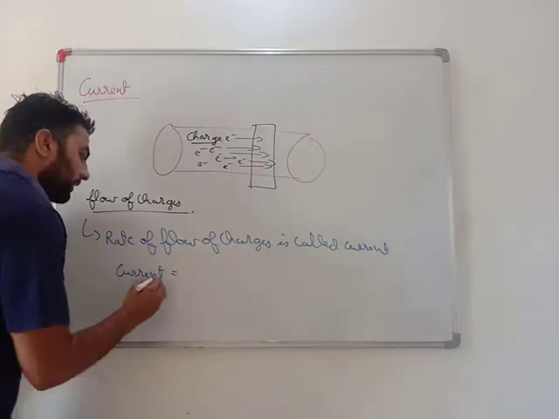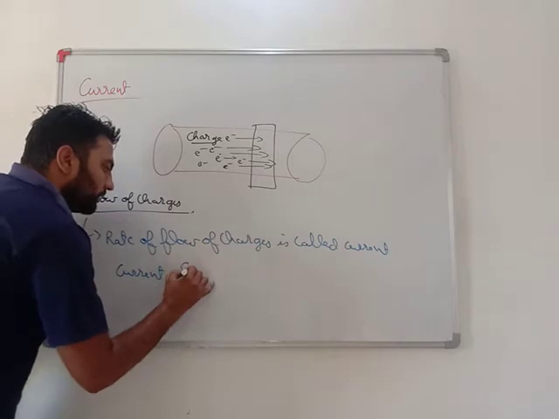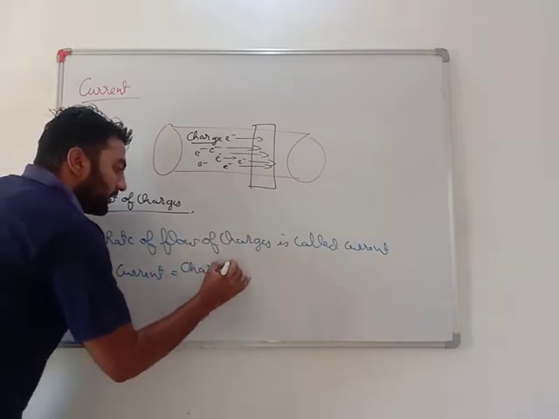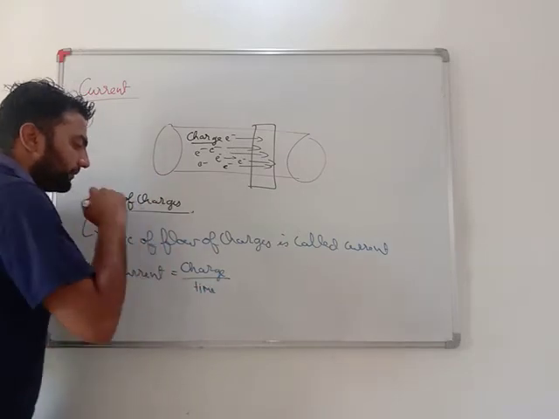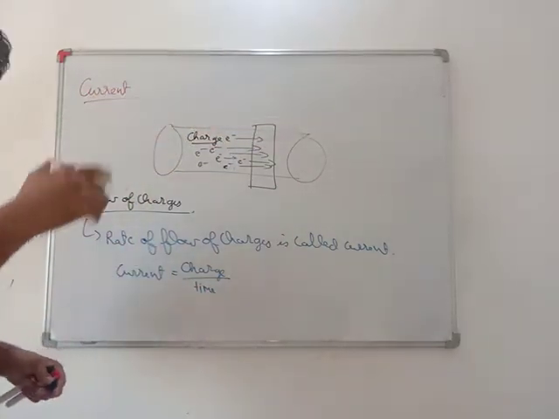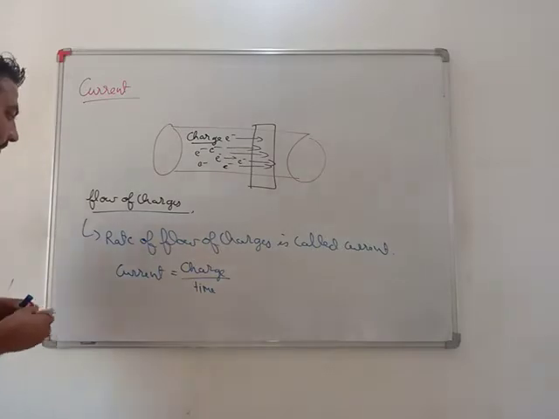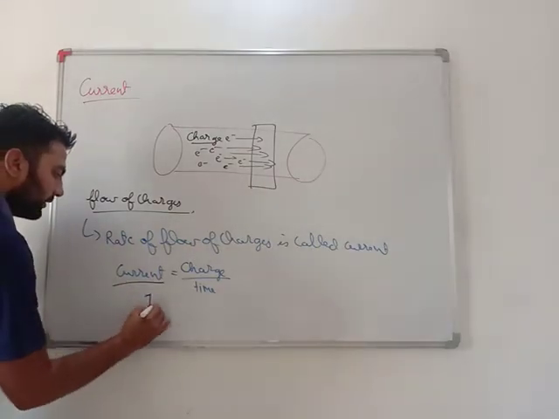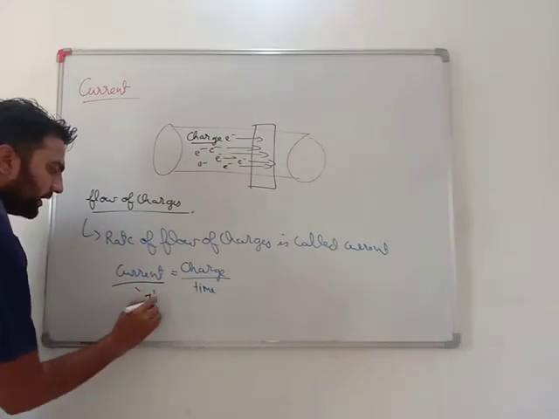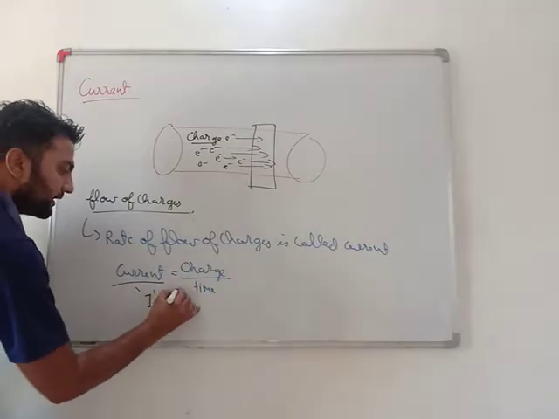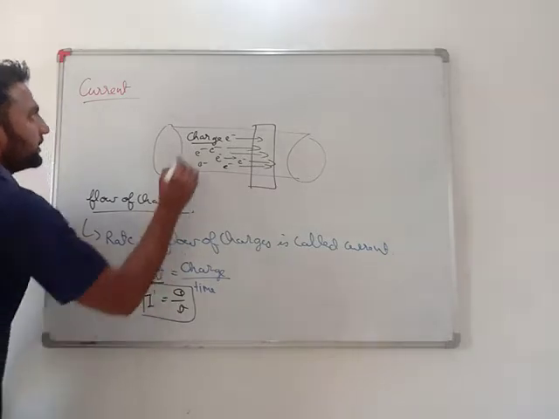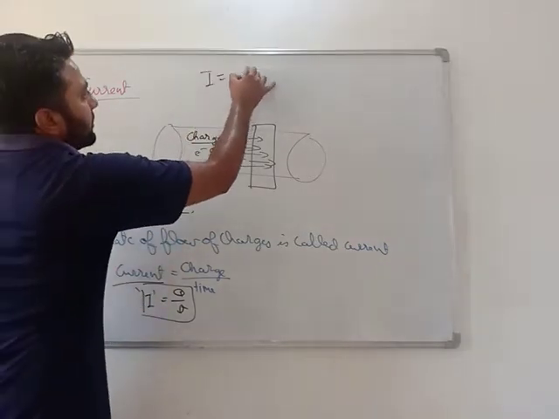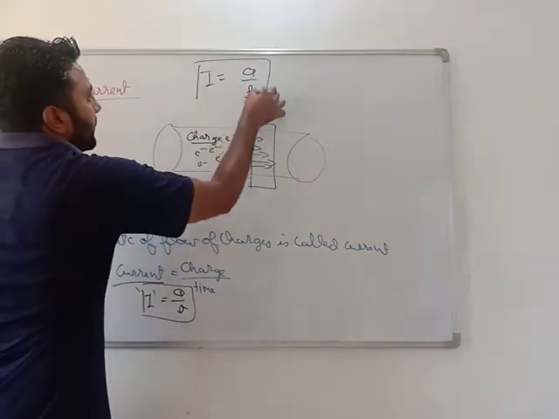So current equals the charge flowing in the conductor upon the time taken to flow the charge. Very important. Current, symbol I, equals charge, symbol Q, upon T. Current equals charge upon time.